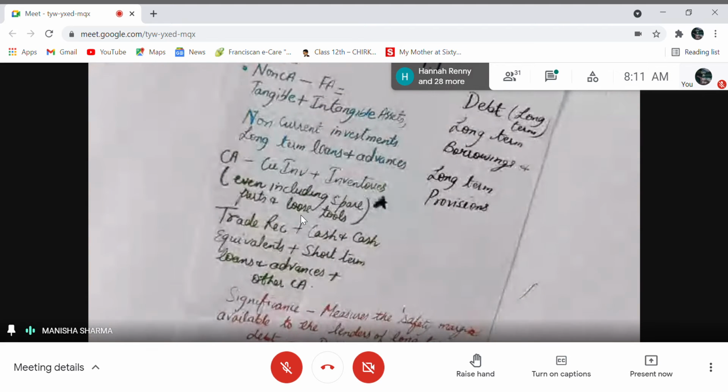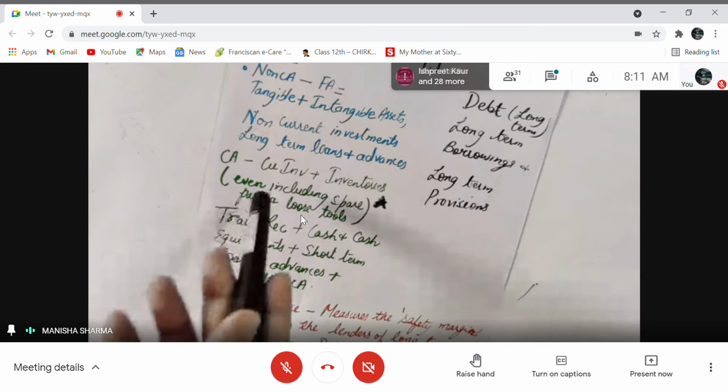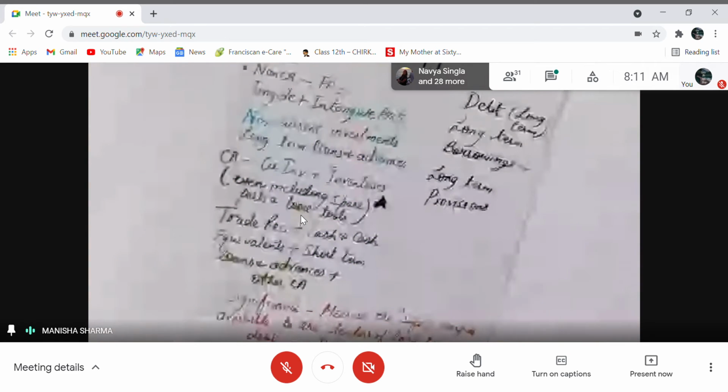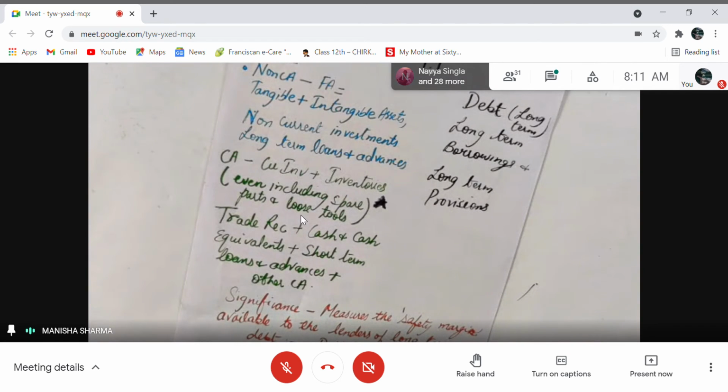Since we are taking total assets, we compare how much the total assets are with respect to debt. Here we will be taking all assets, all current assets, not like current ratio or quick ratio, where loose tools and spare parts were not taken, right? In quick ratio, we never took the whole of the inventory.